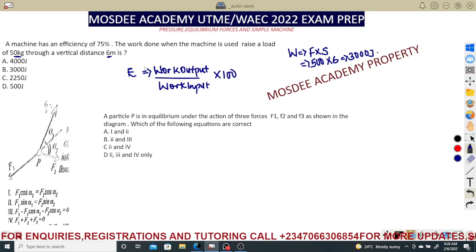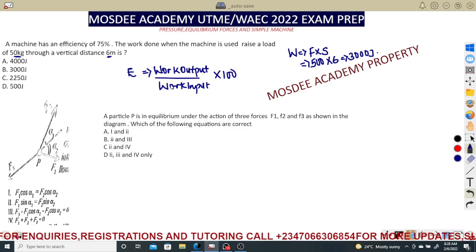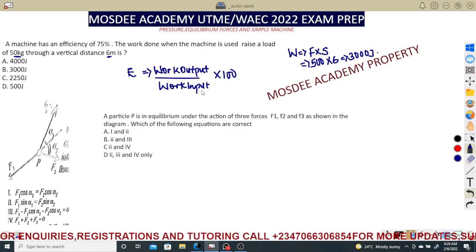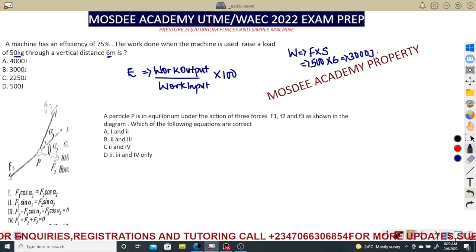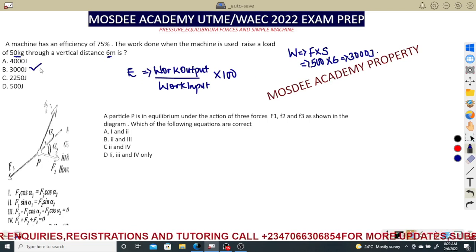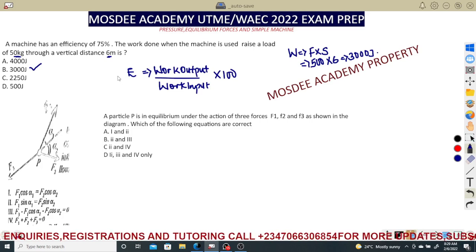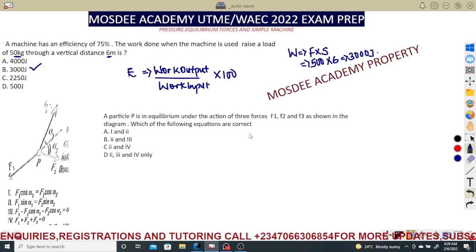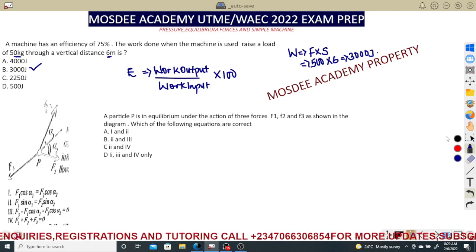A simple direct question that doesn't even require you to use the formula. You are not calculating the work input, you are just asked to calculate the work output. So the use of this formula is not needed in this type of question. Be careful about this type of question, whereby you think all parameters are going to be used. I always tell my students, knowing the concept is very important.